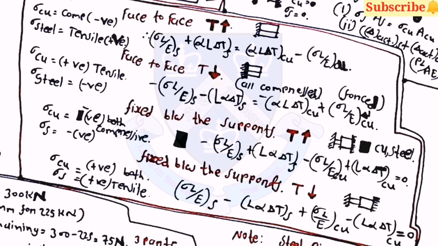The second case is for face to face and temperature will decrease. Then the third case is for fixed between two supports and temperature will increase. And the fourth case, in which fixed between two supports and temperature will decrease. So you can use the equation of sigma L upon E of S minus L alpha dt of S plus sigma L upon E of Cu minus L alpha dt of Cu, which is equal to 0. So by using this equation, you can find the value of any of the terms like sigma or E or L.